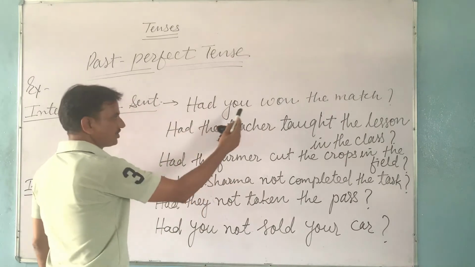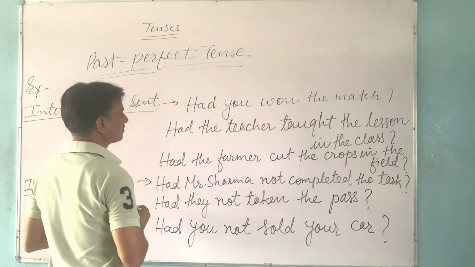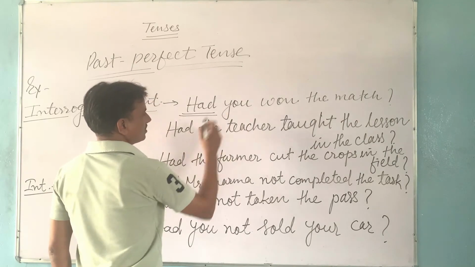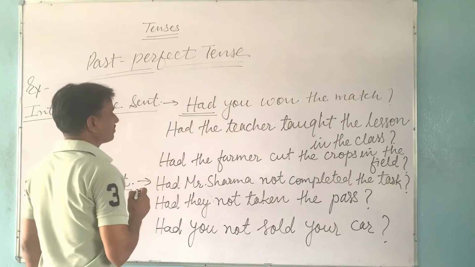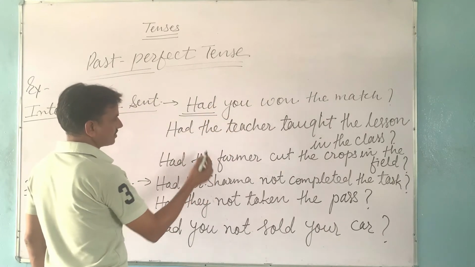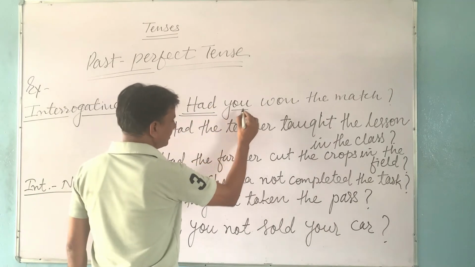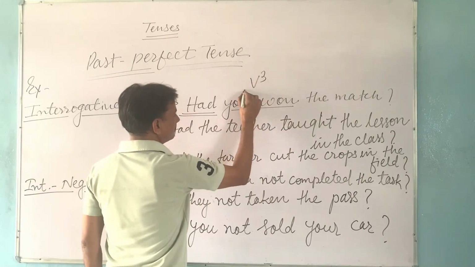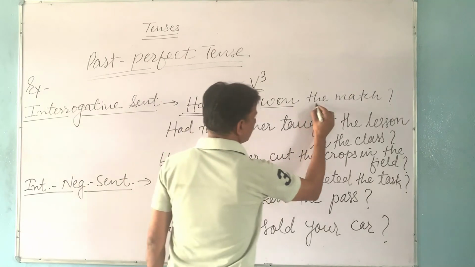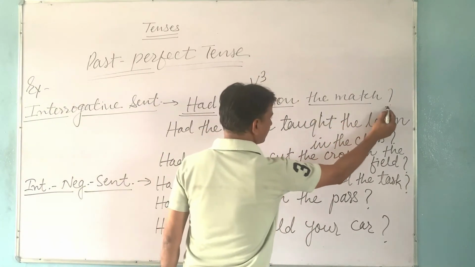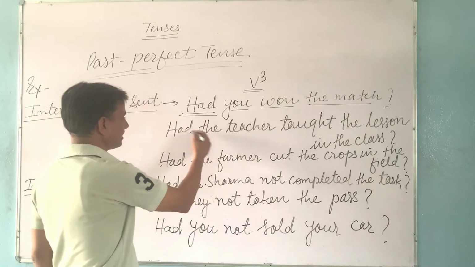This is interrogation. I have written here had according to subject, because in past perfect tense we use had with all kinds of subjects. So had is written, you is subject, and won is third form of verb. Then the match is object, and this is question mark. We take the next example.